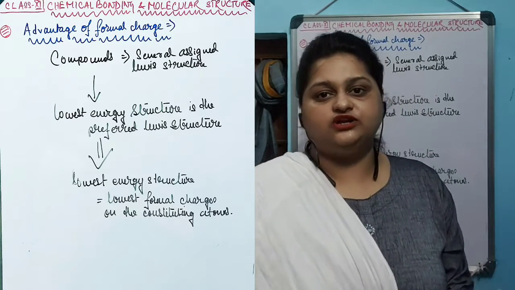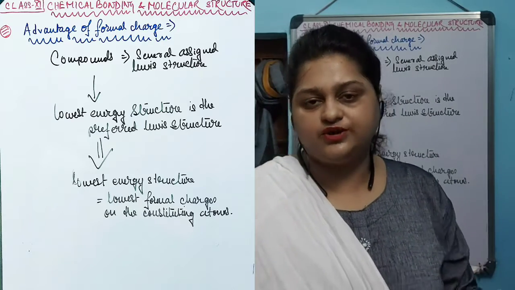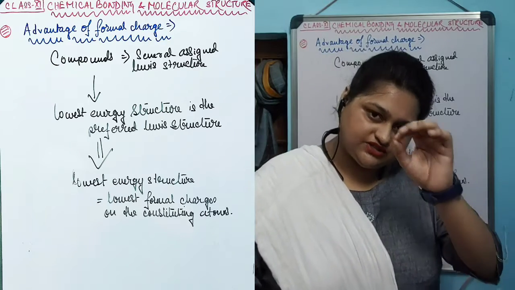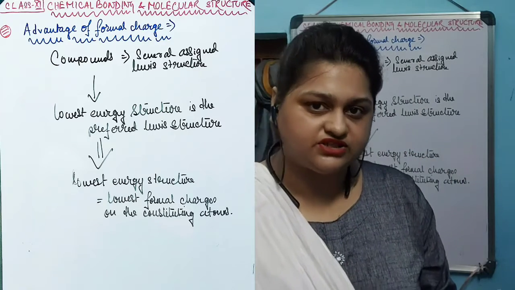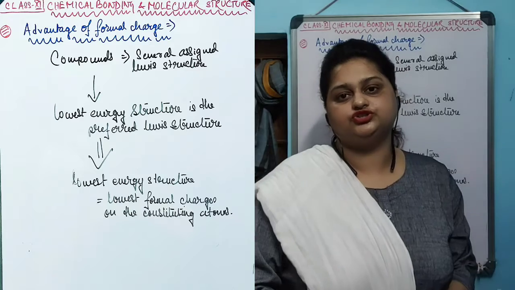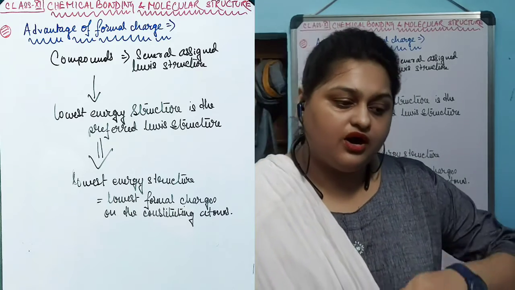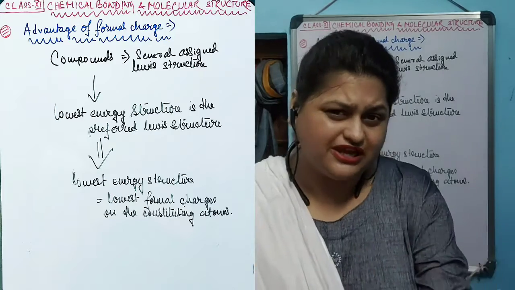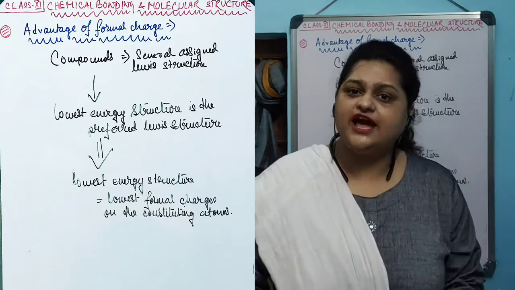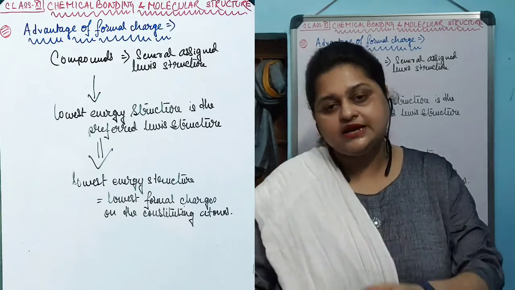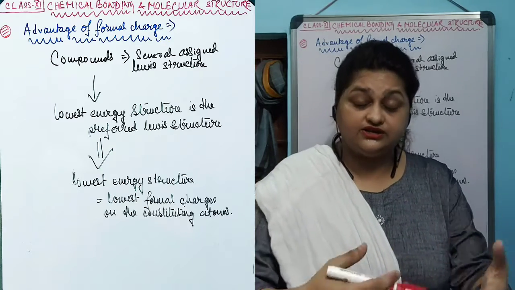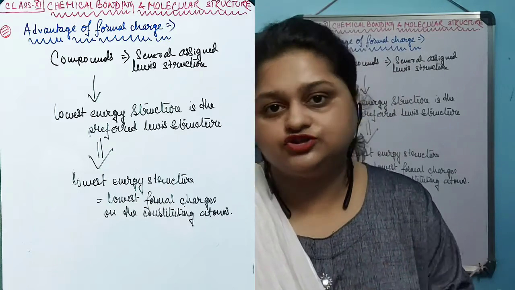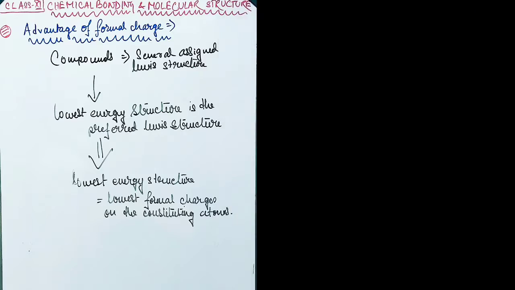If we can calculate the formal charges of all these three possible Lewis structures, the structure having the lowest formal charge on the constituent atoms tells you that the structure has the lowest amount of energy. That's why it is preferred to be the actual structure of the molecule.